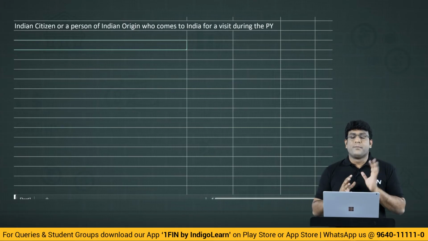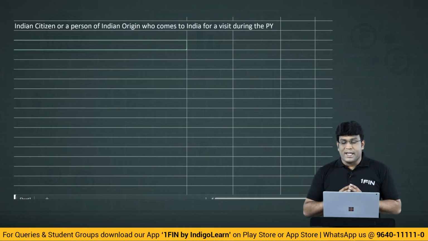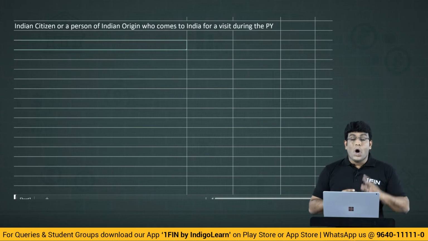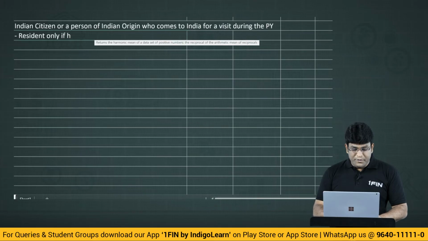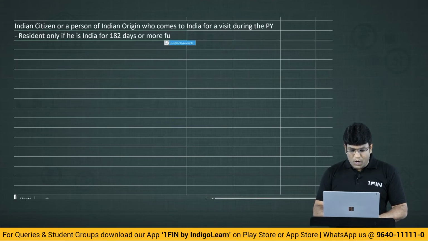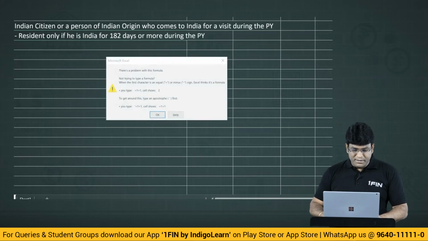And this particular point says he is regarded as resident only if he is in India for 182 days or more during the previous year. That means this man is a resident only if he is in India for 182 days or more during the previous year, my dear friends.